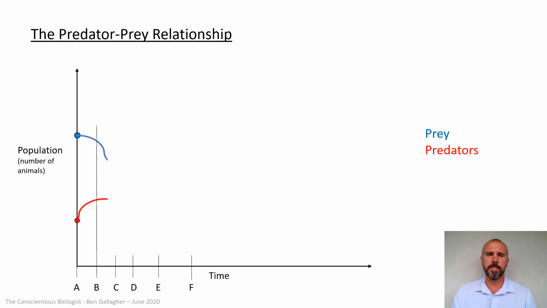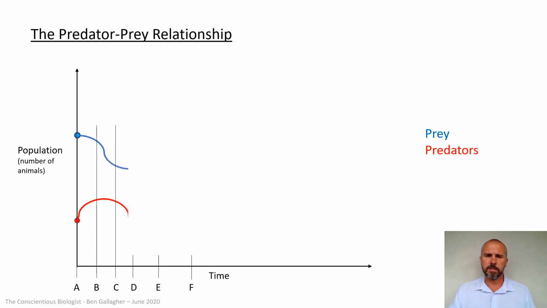So let's reveal the next piece of the graph. You'll see that the predators going up causes a decrease in the prey animals. That's because if you've got more predators around, more of them hunting and killing the prey, then the number of prey animals will obviously go down. But look at what's happening at B. That decrease in prey has started to make the predators level off because now suddenly the prey isn't there. There's not as much of it around. So the number of predators will start to stabilize and level off.